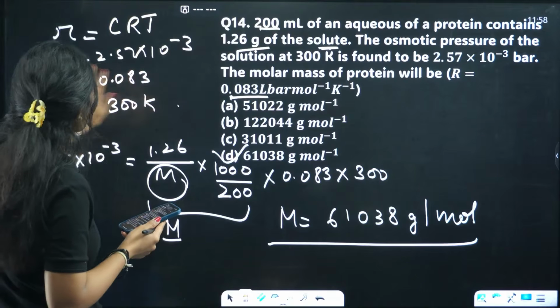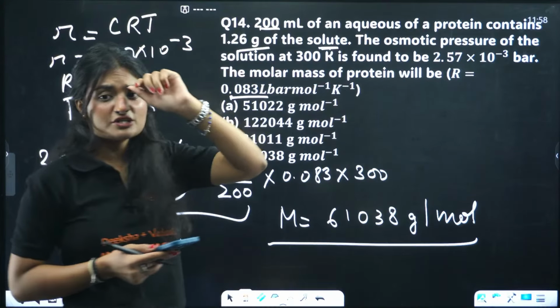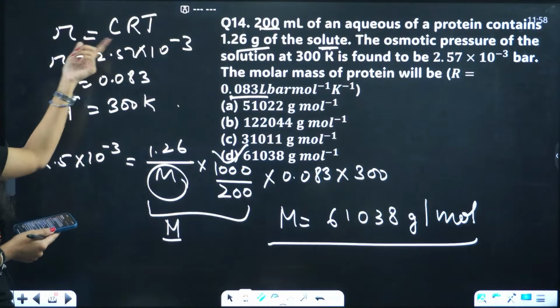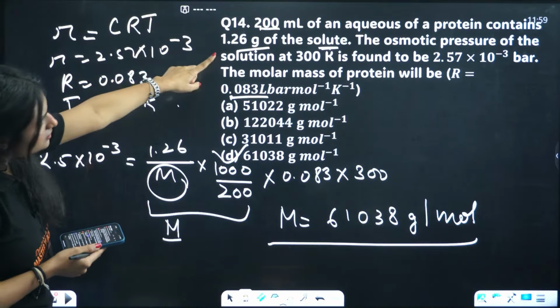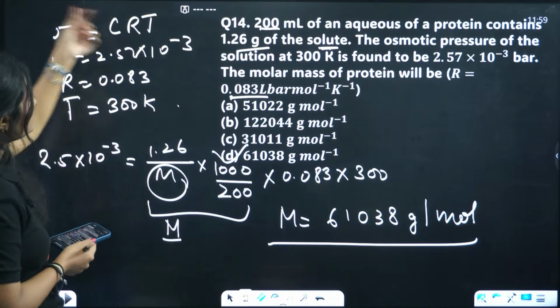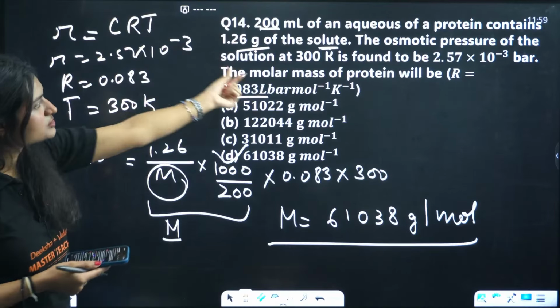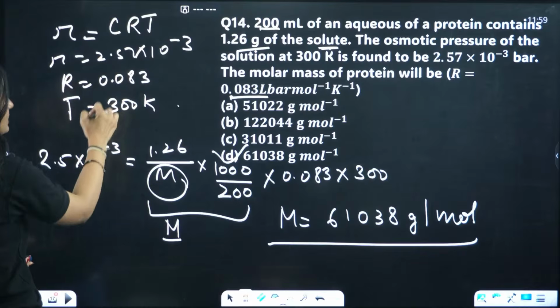Okay, 14 is easy actually. You are using osmotic pressure. This is the equation for osmotic pressure. Pressure is given. Concentration, yeah, you need the molar mass. Every other data is given, but molar mass you need. R is also given, temperature is also given. So you substitute everything, pi, R, T.